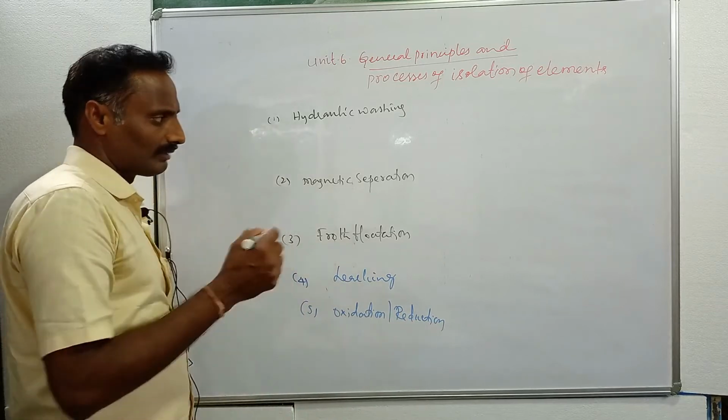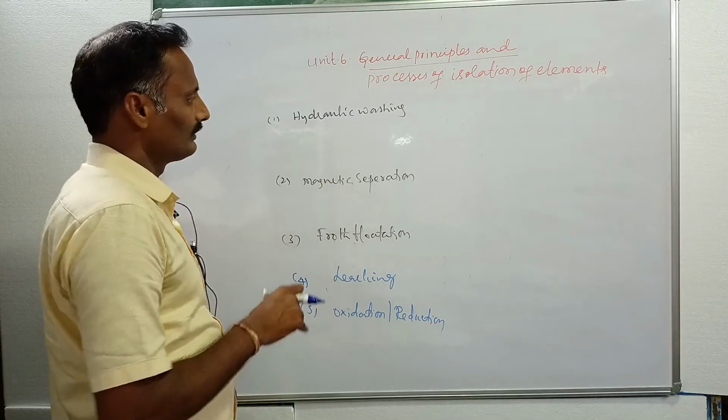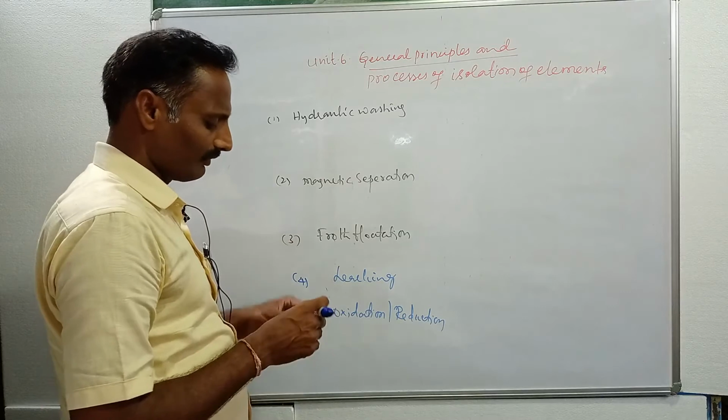These are the 5 different methods applied for concentration of ore.